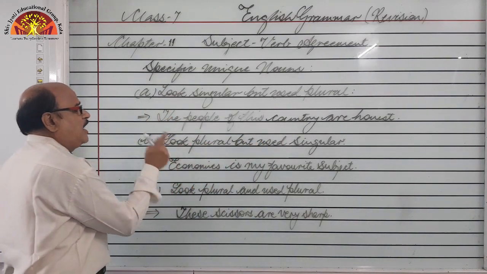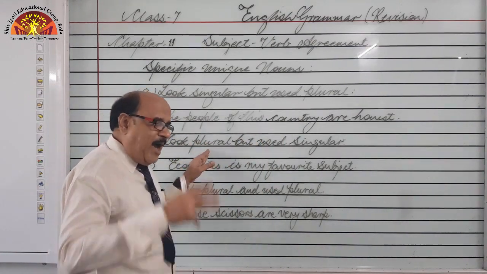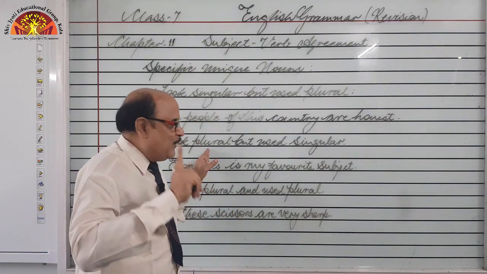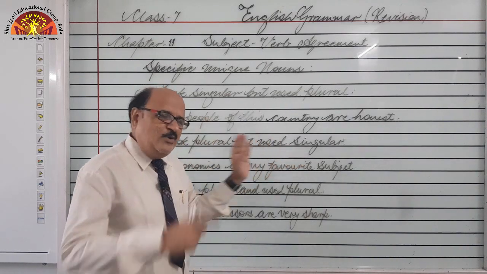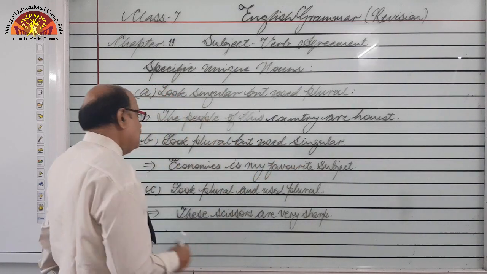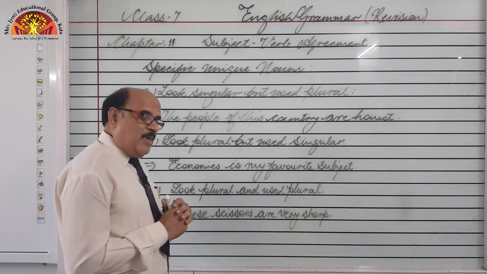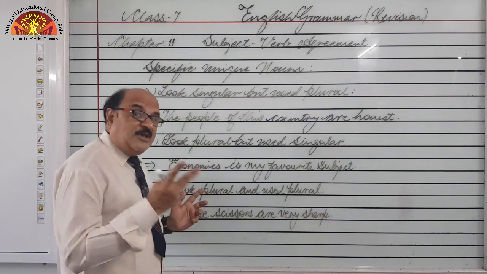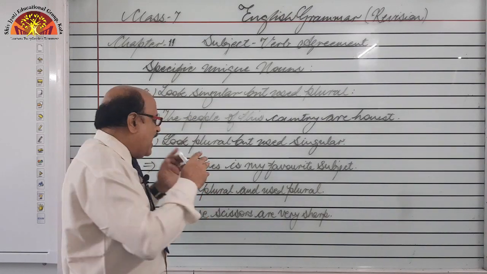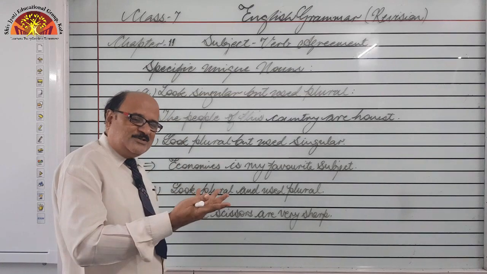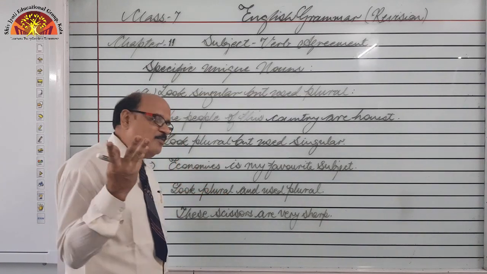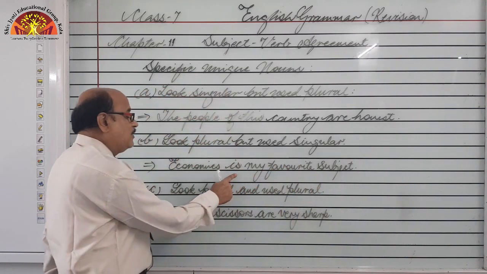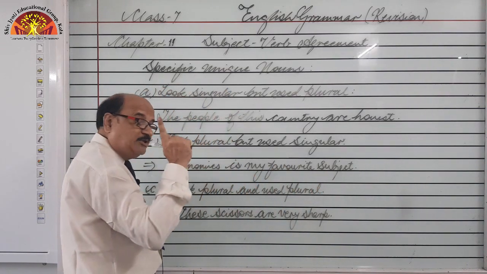Next is some nouns look plural, means they have a unique ending with S or ES. It means they are plural? No, but they are used as singular because they look plural, but actually they are singular. For example, economics, mathematics, politics, right? Some subjects are there. Civics, physics, they have S at the end of these words, but actually they are treated as singular being. So, economics is my favorite subject. So, is there because economics is the name of a subject, right.